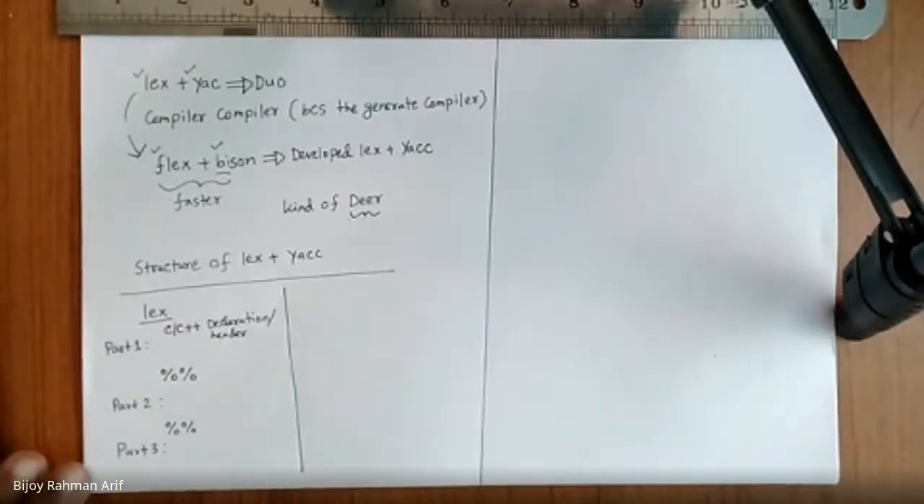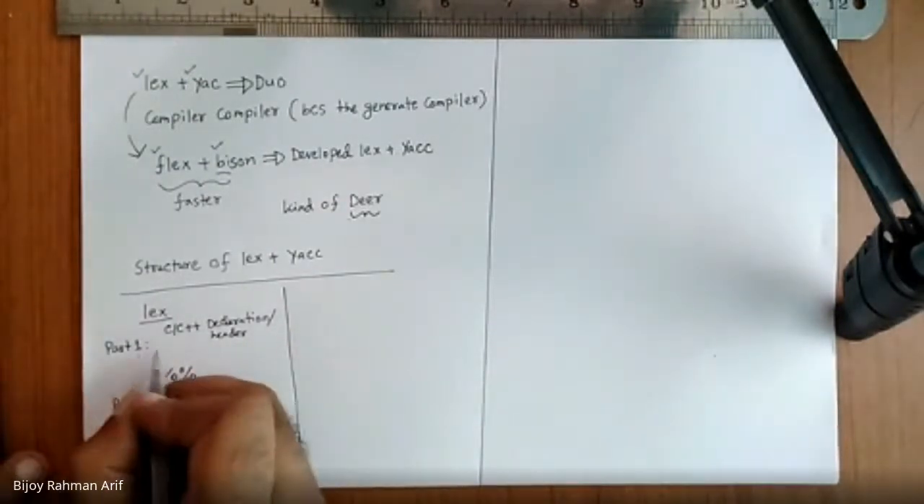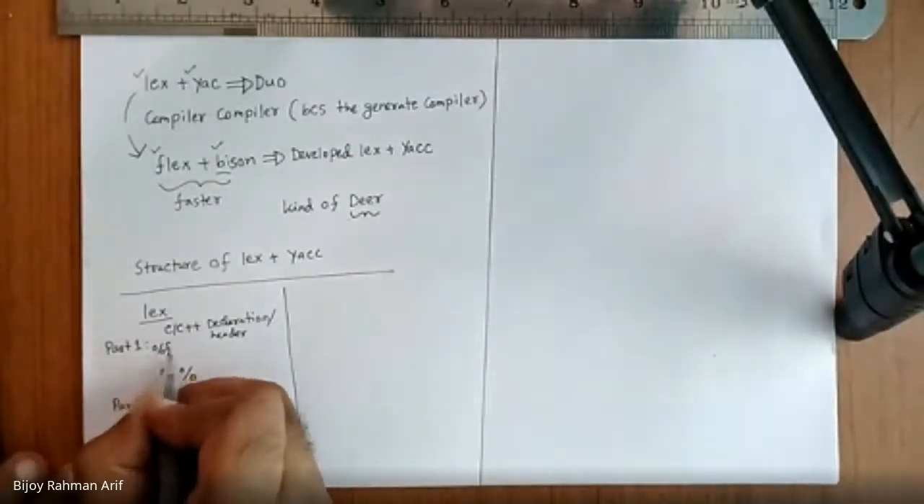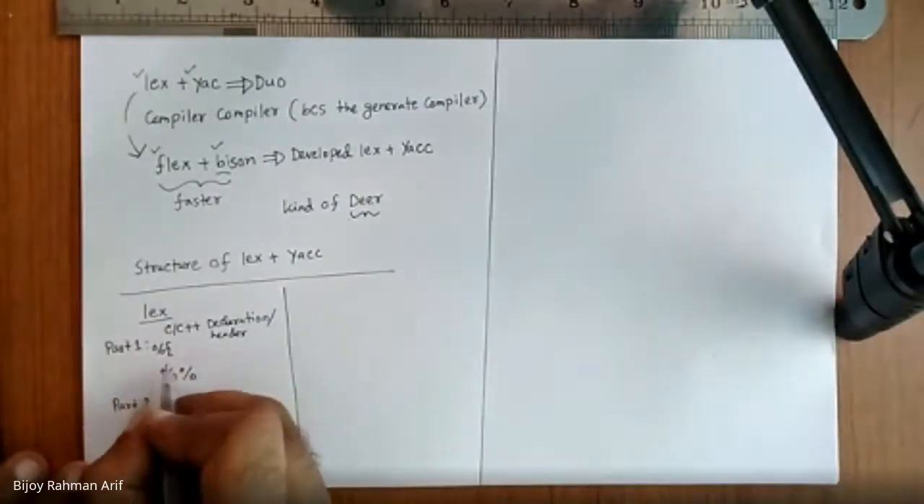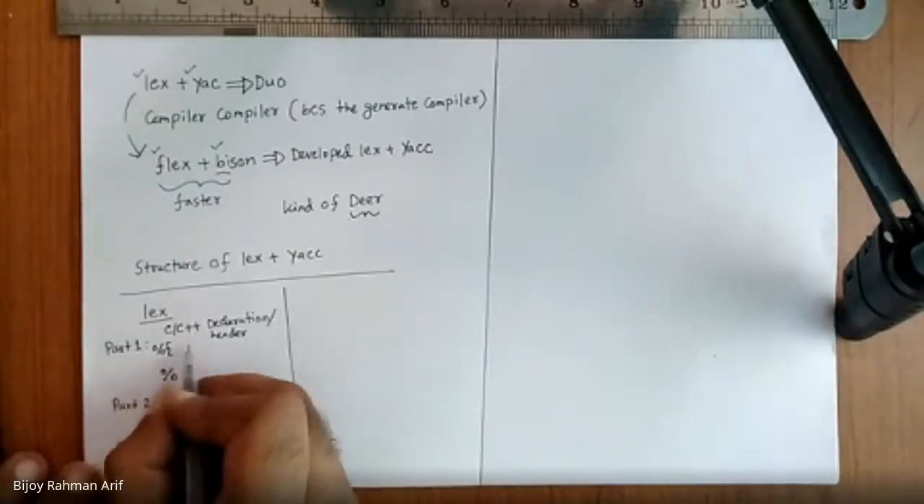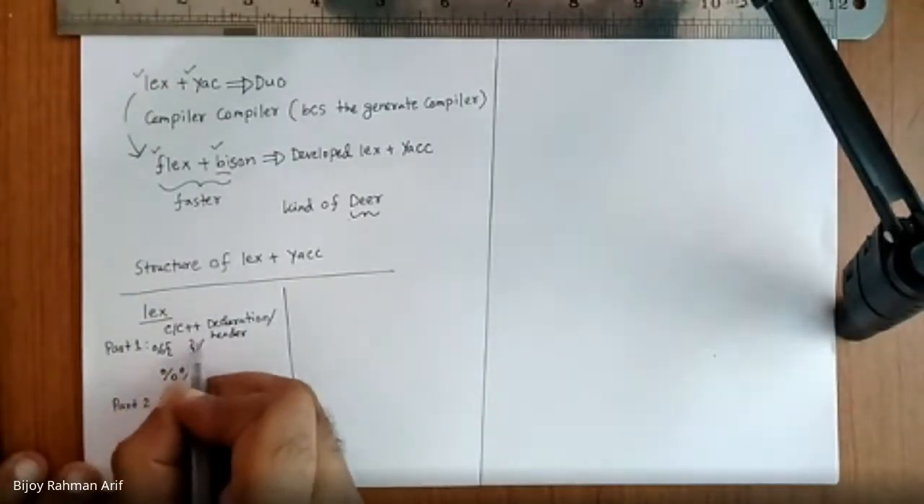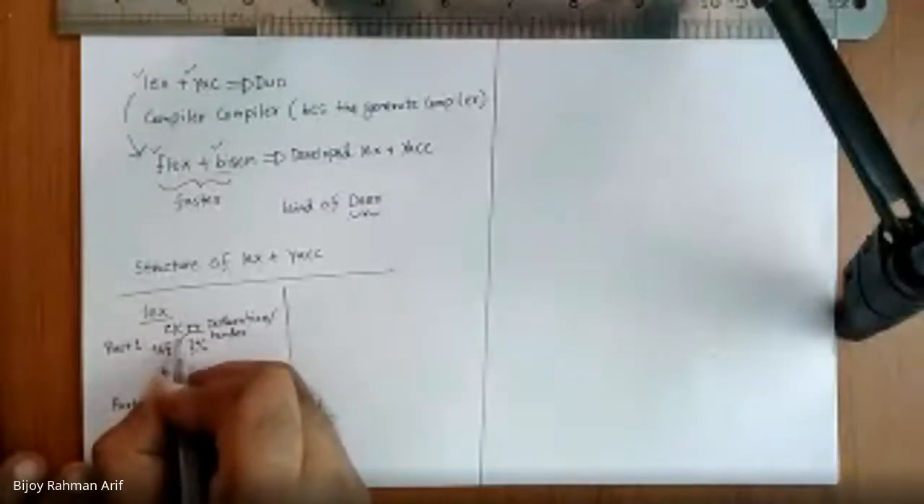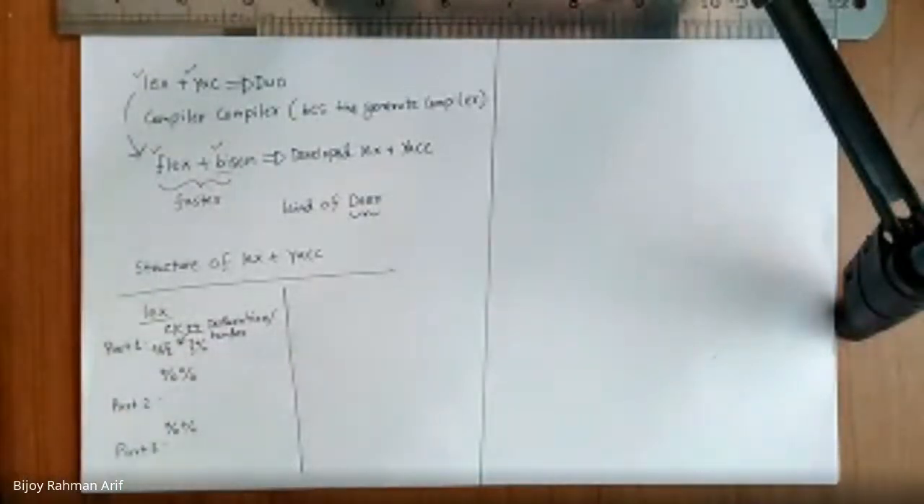And there's a special structure. All the headers should be included inside %{ and %}. Inside this, you will put all the headers or any kind of libraries. Is it clear to you guys?